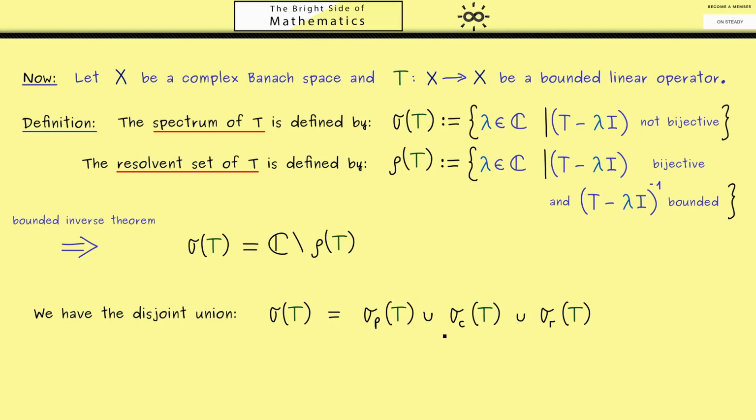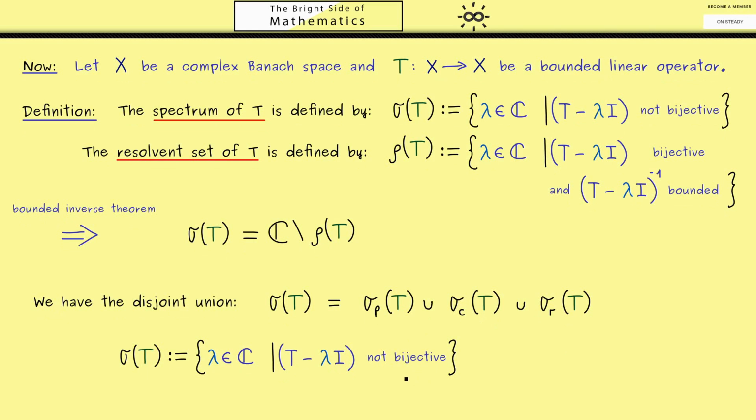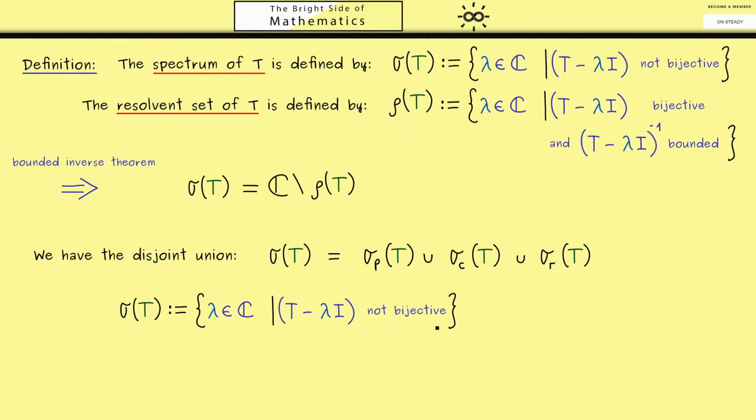However, in the infinite dimensional case, we also have a set we call the continuous spectrum and a set we call the residual spectrum. Now, from the discussion above, you might already guess that we can split up the bijectivity here into injectivity and surjectivity. In fact, that's what we can do, and in the case that this operator is not injective, we define the point spectrum of T. Please recall, we learned above that not injective means this operator has a non-trivial kernel, which means we have eigenvectors. In this sense, these points are indeed the classical eigenvalues.